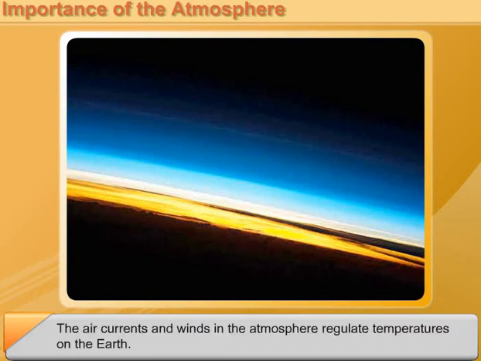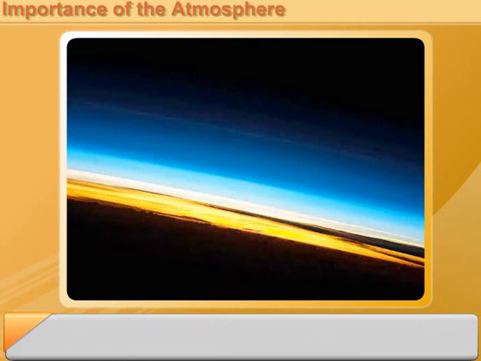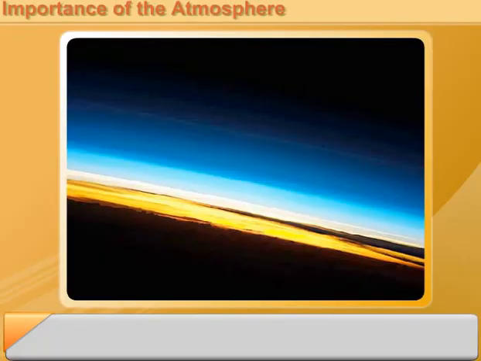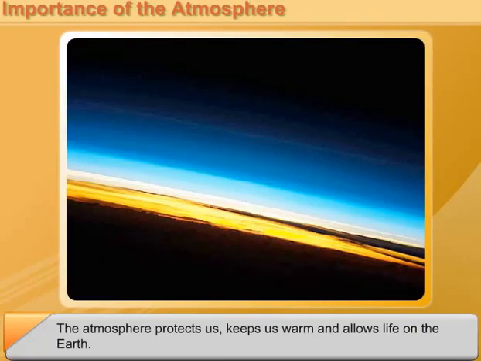The air currents and winds in the atmosphere regulate temperatures on the Earth. Water vapor in the atmosphere influences the weather and climate of a place. The atmosphere protects us, keeps us warm, and allows life on the Earth.